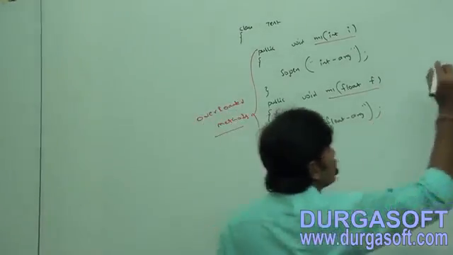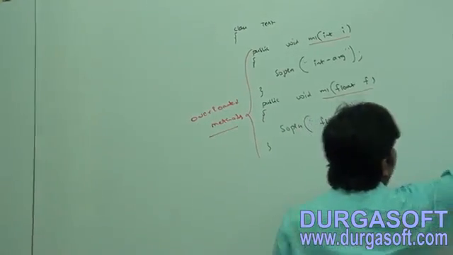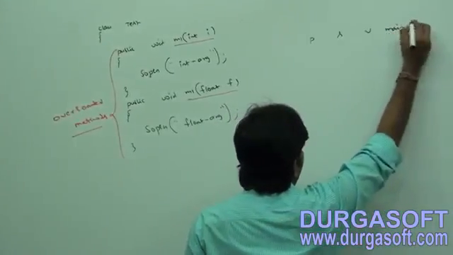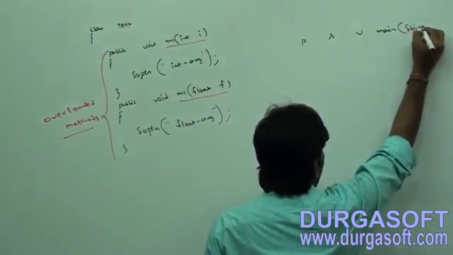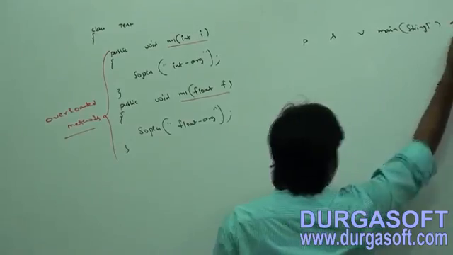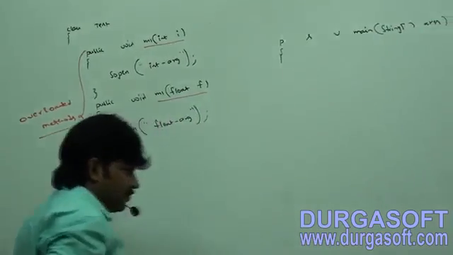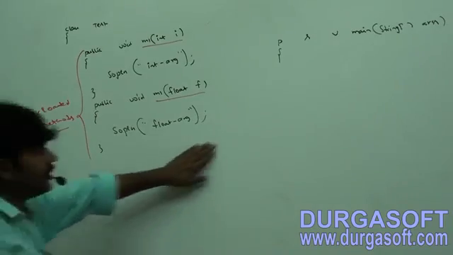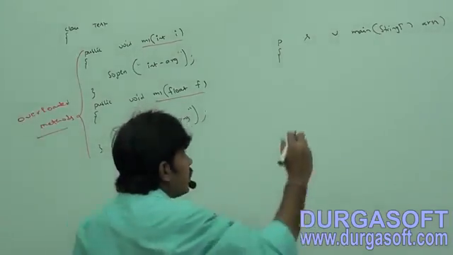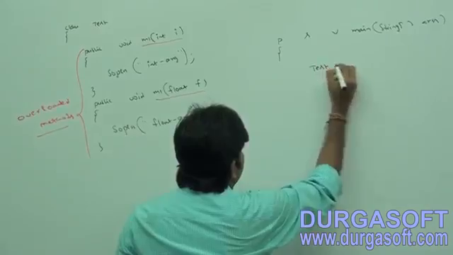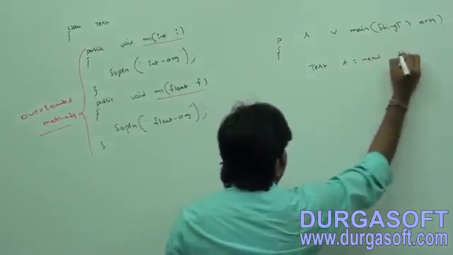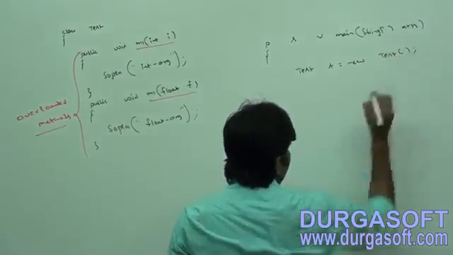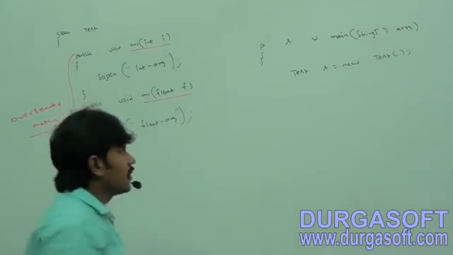Next, public static void main(String[] args). Now Test t = new Test().